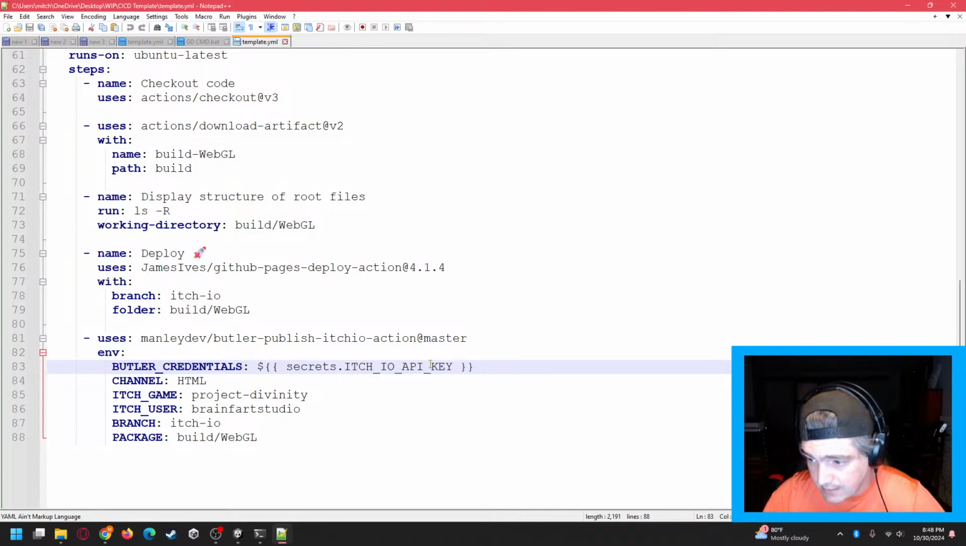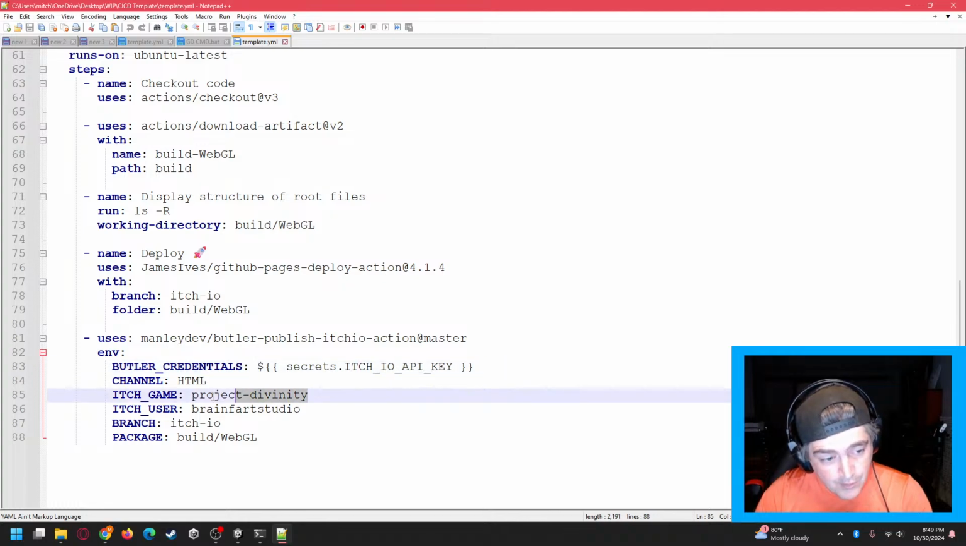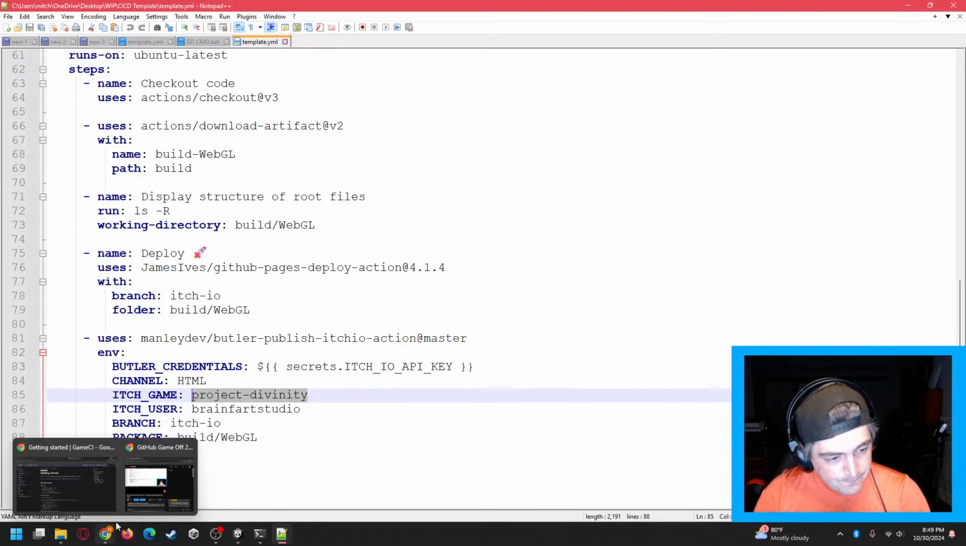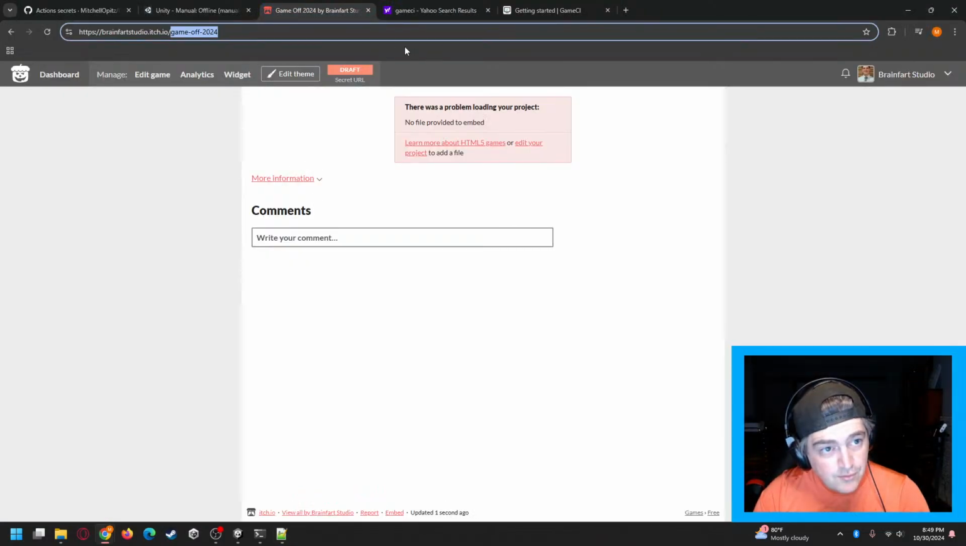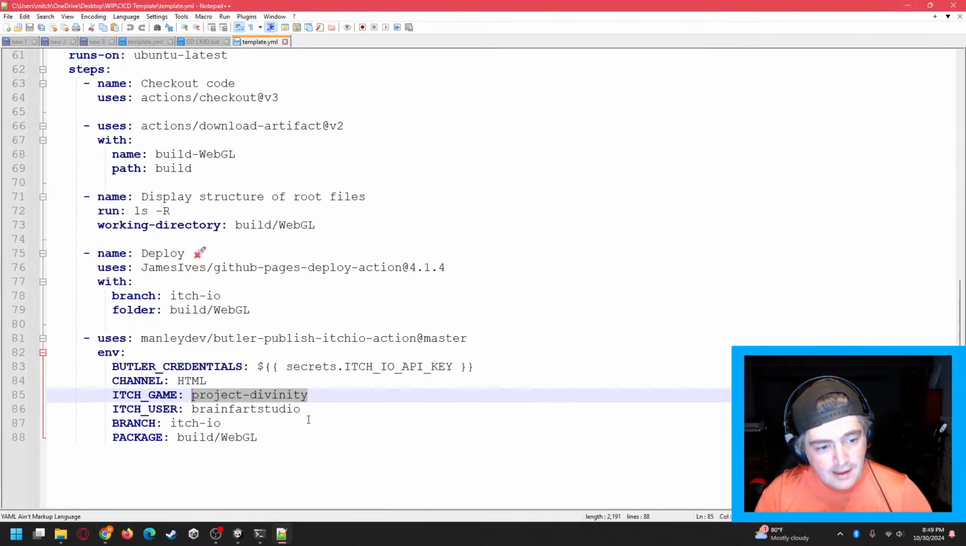This is where the API key comes into play. In this case, we are using HTML as our build type. In this case, we are not doing Project Divinity. This is where the URL from your specific itch.io game page is going to go. So let's go back over to our itch page. This is my specific game page. So that's what I'm going to copy. And that's what's going to go into this template file.